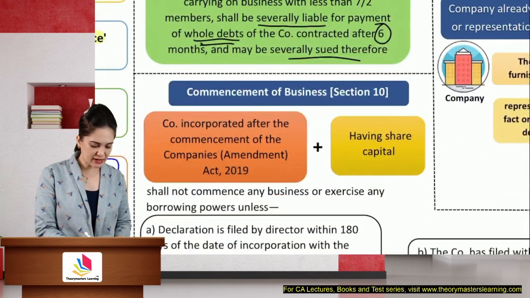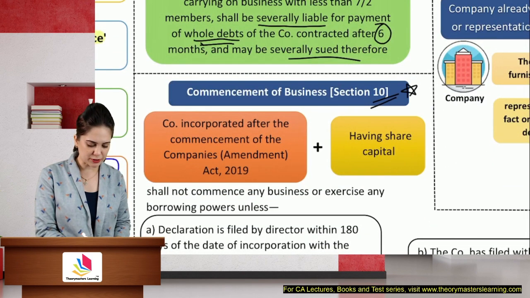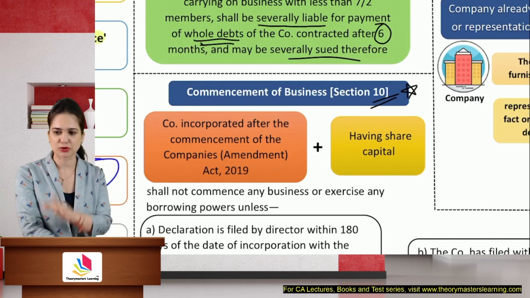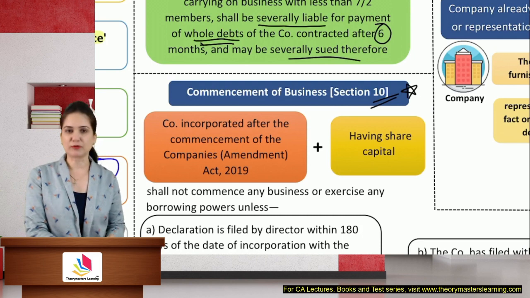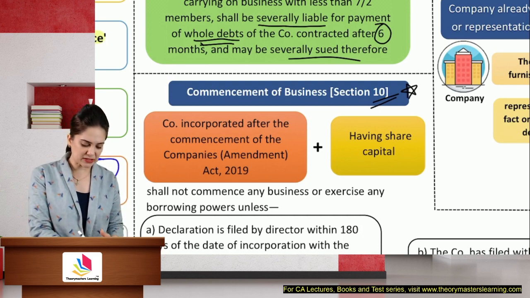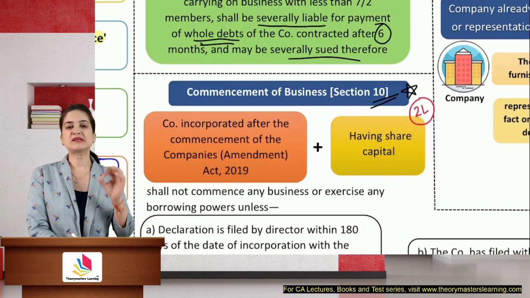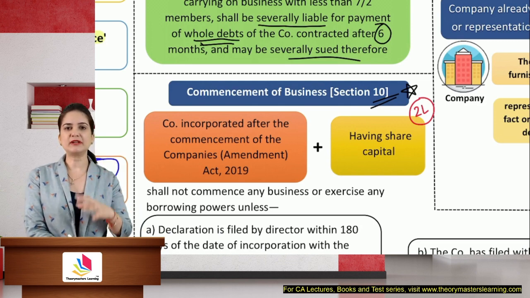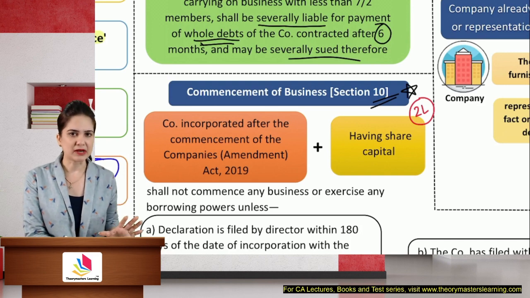Then we have commencement of business, section 10, very important for the exam. I personally feel that this can be asked as a short note, so you should know the provisions. Now let's say that my company's authorized capital is 5 lakhs, but I have paid up capital of 2 lakhs. Paid up means the directors, or promoters will be a better word. The promoters have promised that we will bring 2 lakh rupees as paid up capital.